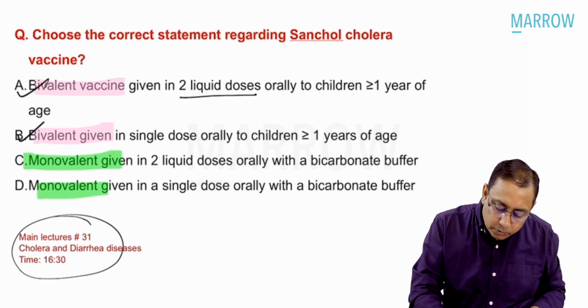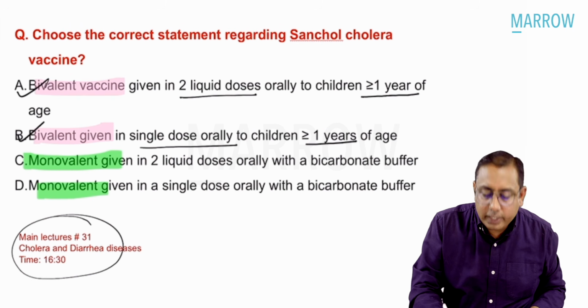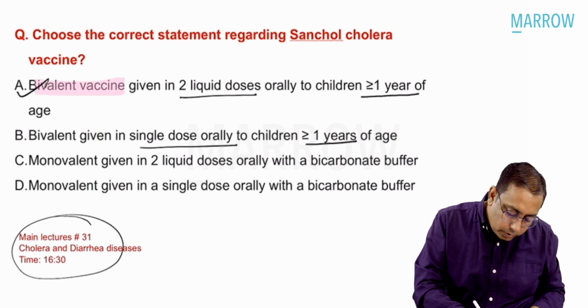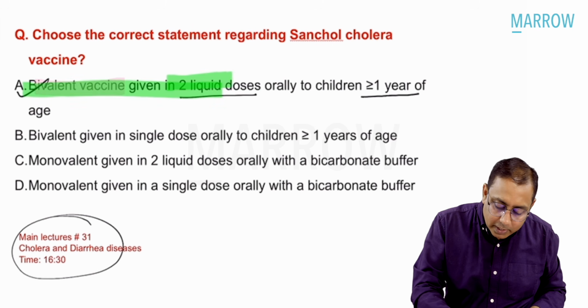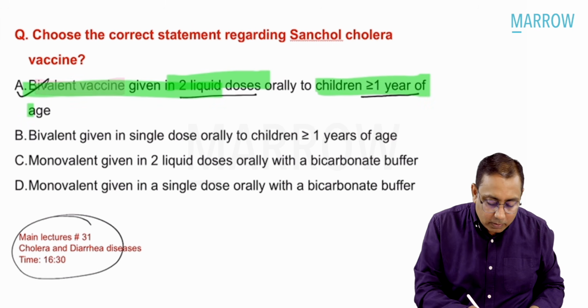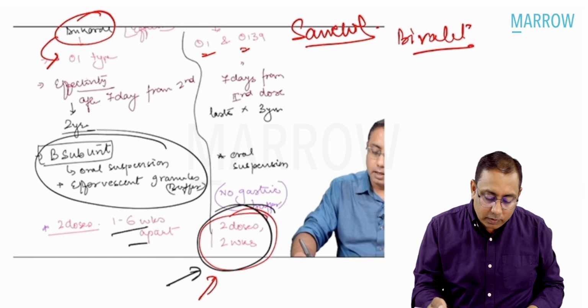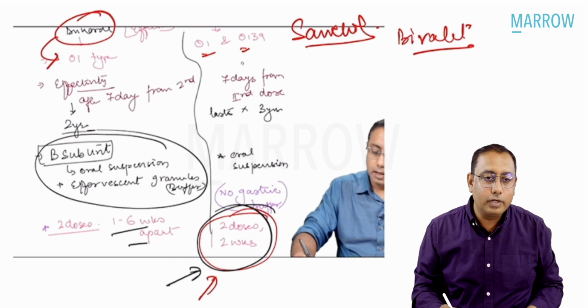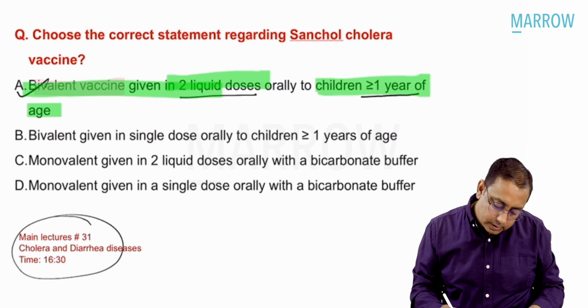Given in 2 liquid doses to age more than 1 year. Given in single dose only to age more than 1 year. So which one do you think you would like to mark in your exam? I would like to go with the bivalent vaccine, 2 liquid doses, age more than 1 year. Children, this is what we give for the Sanacol vaccine. It is given to age more than 1 year. So A is the best answer.